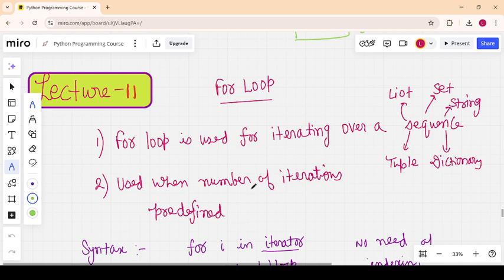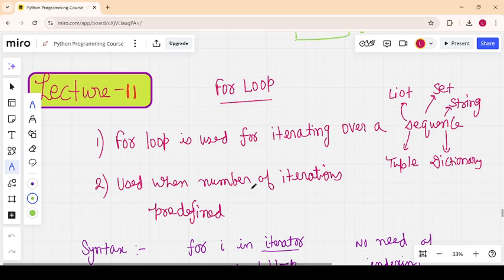In the previous lecture, I discussed what a while loop is, as well as why we should learn loops in Python. As I discussed, a loop is used for doing a repeating task. For example, if you want to print a string like hello world 1000 times, you would need to write the print statement 1000 times. This makes the code inefficient.